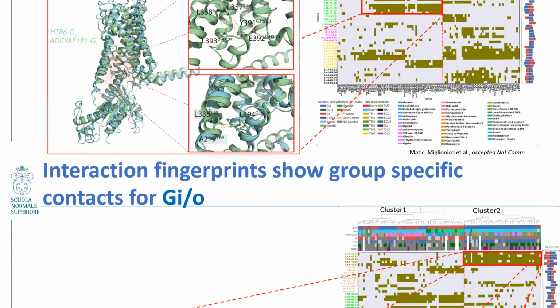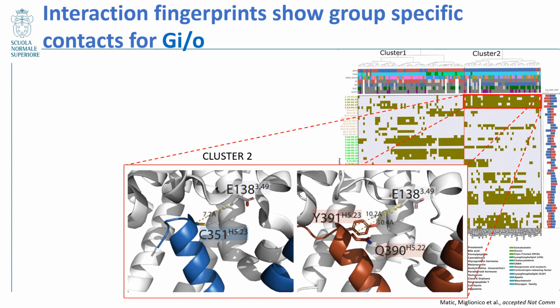On the other hand, the interaction fingerprint for Gi/o in cluster 2 shows a very important motif of TM3 in contact with the G protein, specifically with the H5 helix, where the distance of the H5 helix to these contacts is usually lower in the Gi/o complexes than in the Gs complexes.